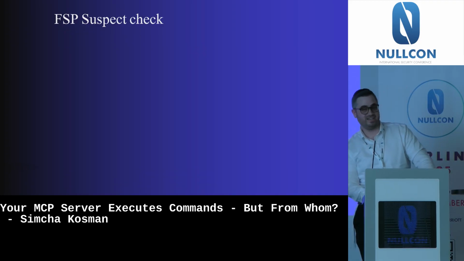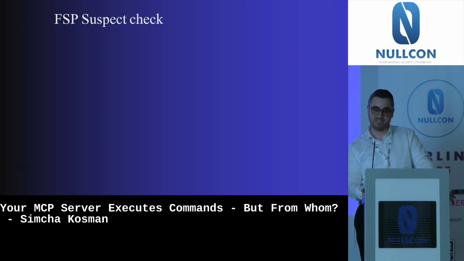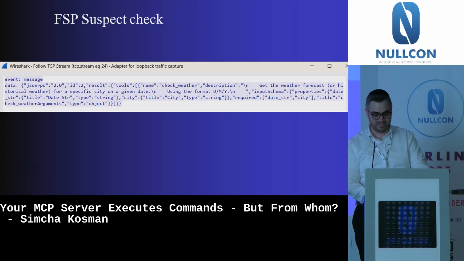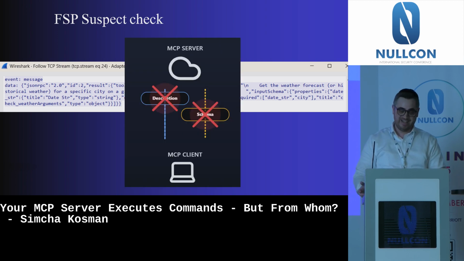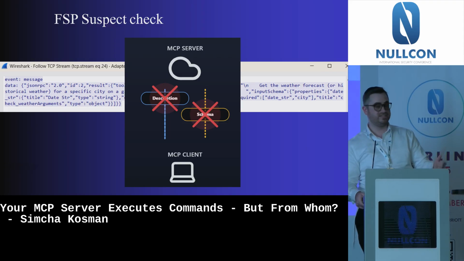So the question is, is this the way the crime is committed? Let's check. We can intercept the communication between the MCP server and client using Wireshark. This is the JSON schema in Wireshark, and looking very carefully, I don't find any indirect prompt injection in this schema. This can't be the entry point. So I was upset because my GitHub token went out of my computer. I thought it was my friend that did it, the one that developed the MCP server. I'm not so sure now. I don't know what the reason is.